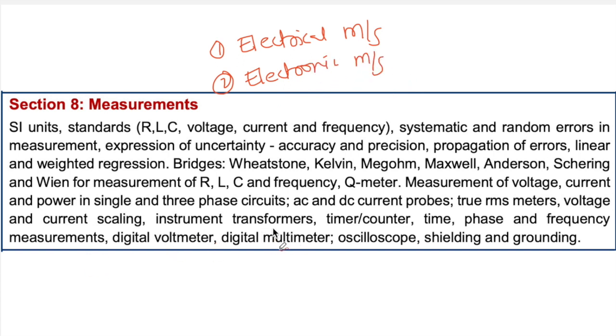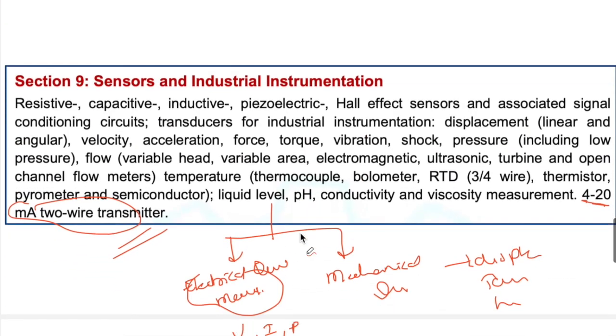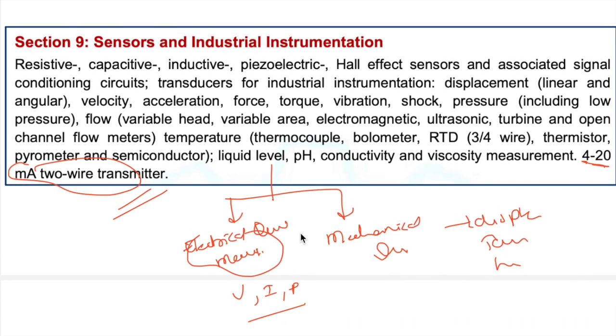You go through these particular topics I mentioned here. And the next subject is sensors and industrial instrumentation. Here also we have two types of classification. This industrial instrumentation and sensors is required from an energy conversion point of view, that means electrical quantity to mechanical quantity conversion, and in the same way mechanical to electrical quantity conversion. For that purpose we need to use transducers. So we have two types of conversion: one is electrical to mechanical, and in the same way mechanical to electrical.